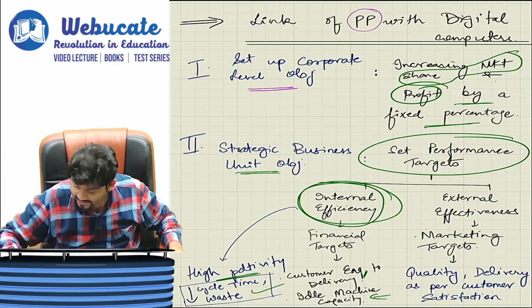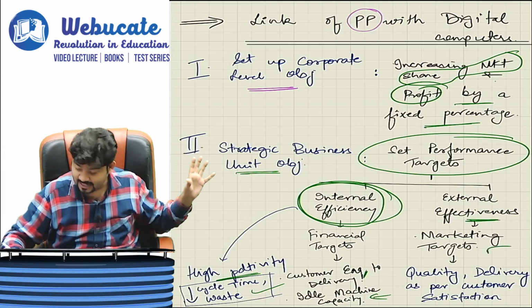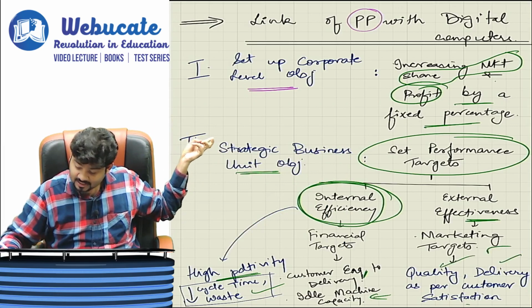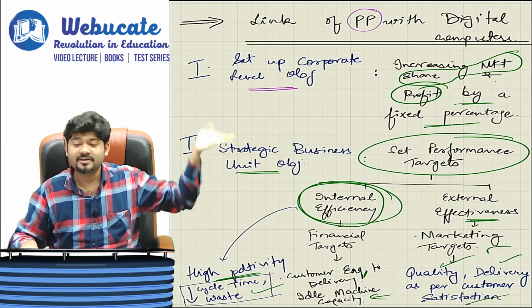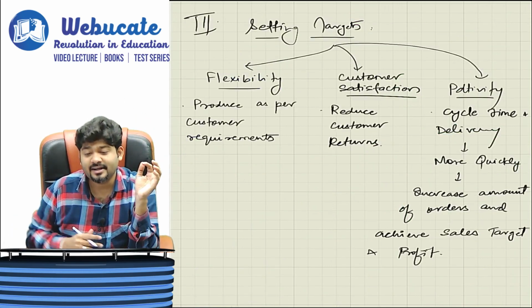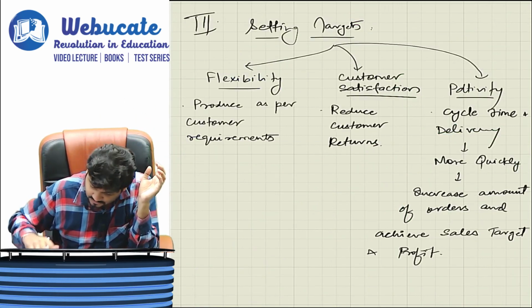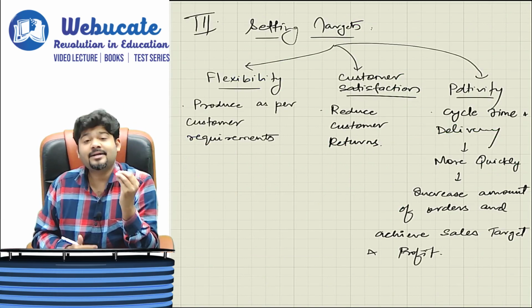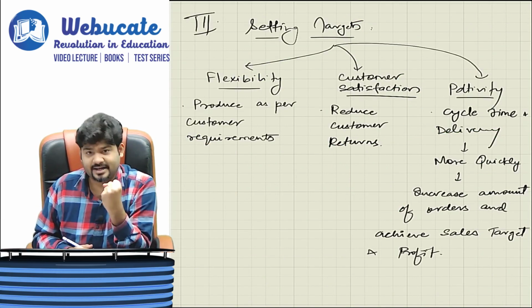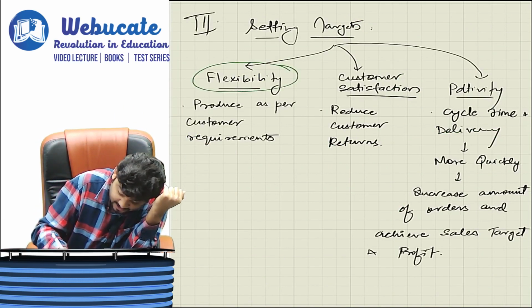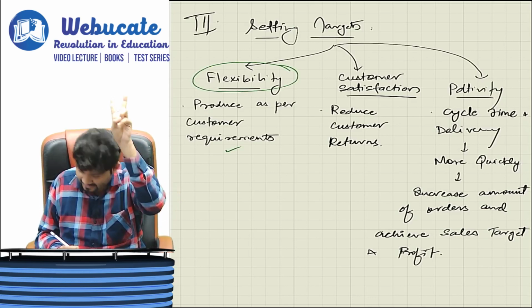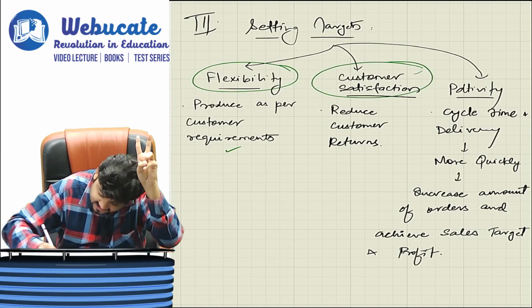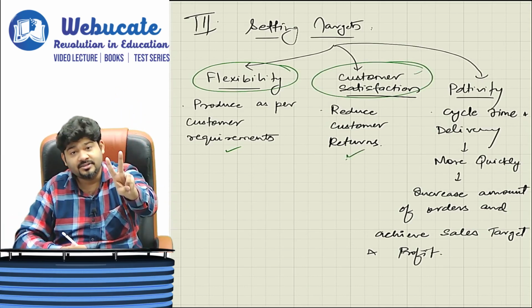Come to the flip side, external effectiveness, marketing targets. So quality, delivery, as per customer satisfaction, all of that will by default ensure that your market share increases. So here we need to ensure that we are setting strict targets. Flexibility, produce as per customer requirements, already discussed. Second, customer satisfaction, reduce customer returns.